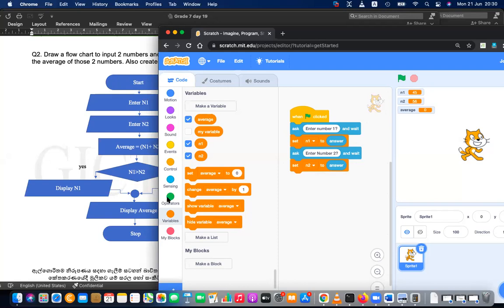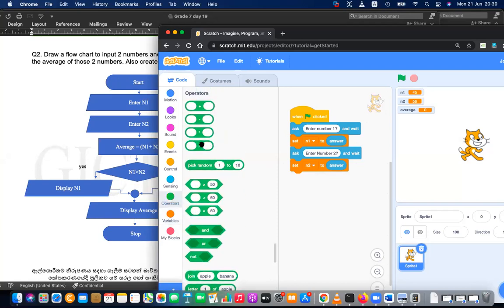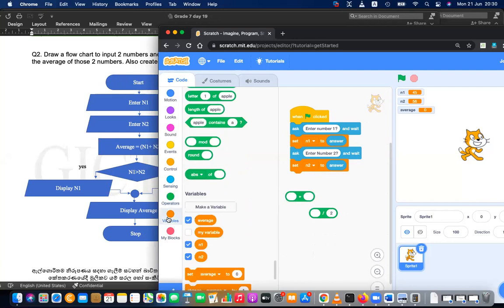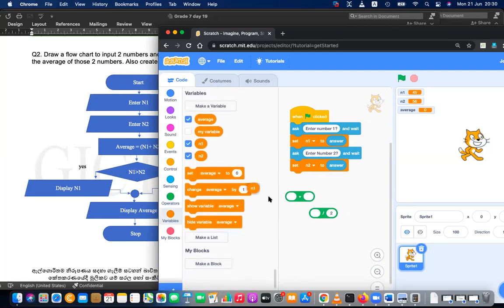To do that, I'm going to the operations. Divide by 2. What do we have to divide by 2? I have to add number one and number two together. From the variables, I'm adding number one and number two together. After that, I'm dividing it by 2. I'm just placing it here now: number one plus number two divide by 2. Okay, I found the average.